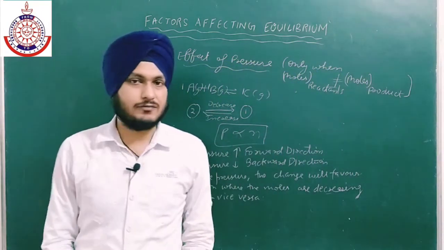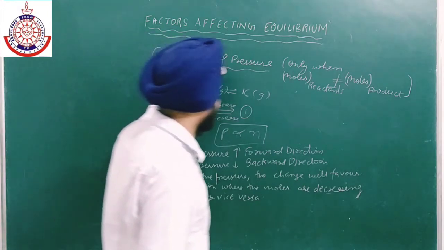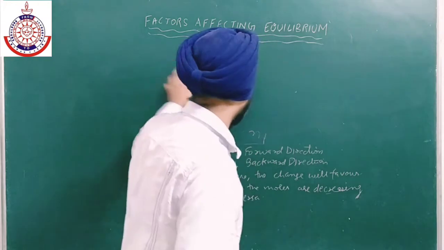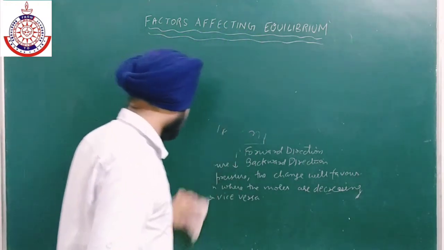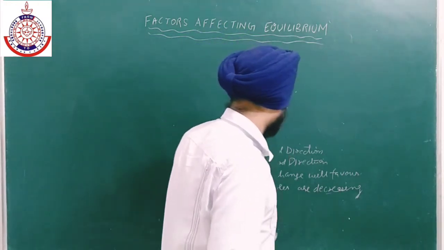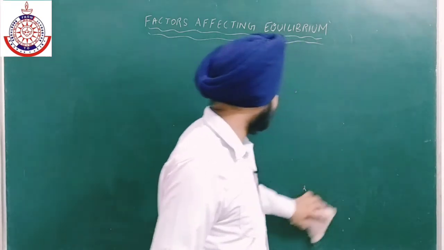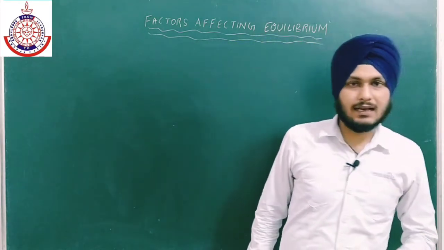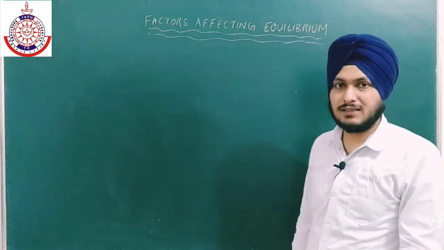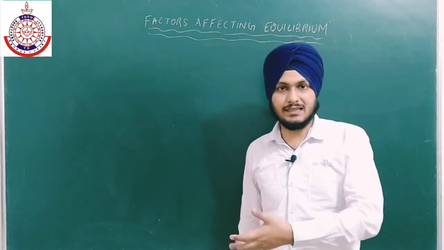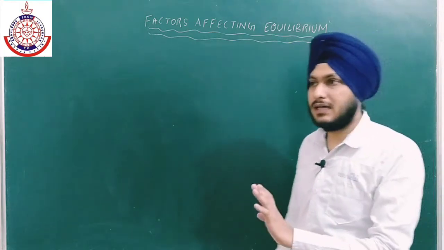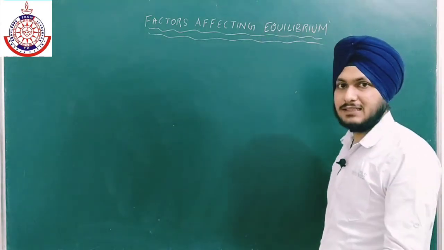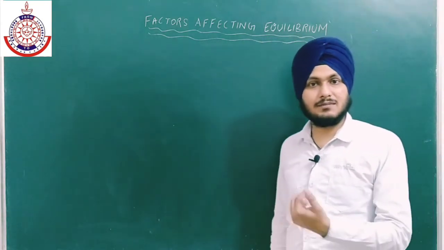Okay, now effect of temperature. Now this effect is very confusing. Students may get confused in this last factor. Firstly, you have to check how many gaseous moles are there, and then you have to check whether it is given that pressure is increasing or decreasing. If the pressure is increasing, you have to shift the direction to where the number of moles are less, and if the pressure is decreasing, then you have to shift the equilibrium to where the number of moles are increasing.